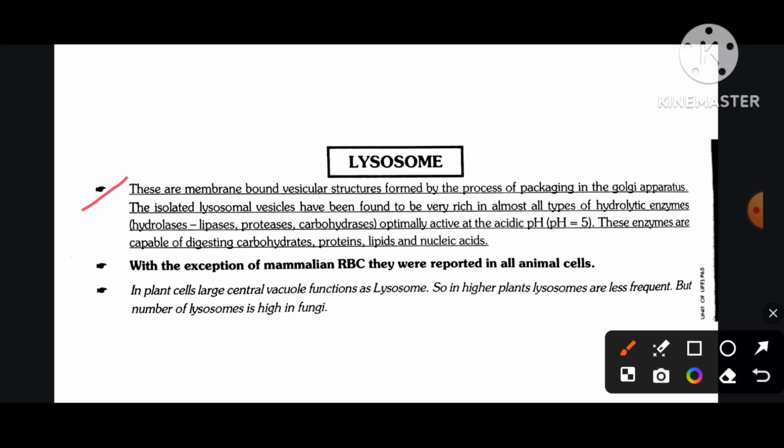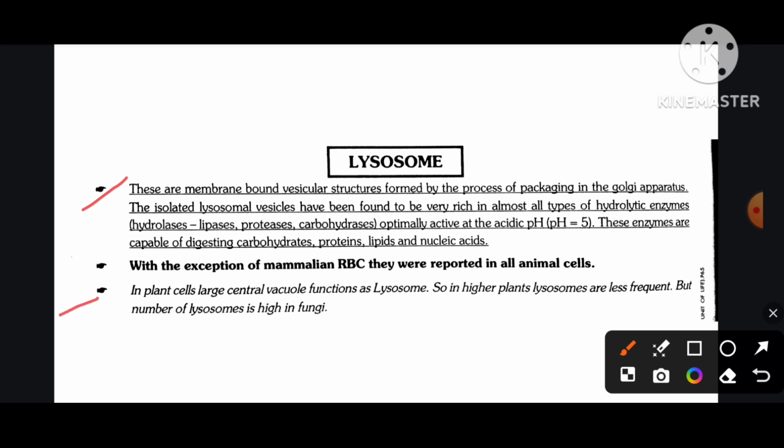Lysosomes are membrane-bound vesicular structures formed by the process of packaging in the Golgi apparatus. The isolated lysosomal vesicles have been found to be very rich in almost all types of hydrolytic enzymes: hydrolase, lipase, protease, carbohydrase, optimally active at acidic pH equal to 5. These enzymes are capable of digesting carbohydrates, proteins, lipids, and nucleic acids. With the exception of mammalian RBCs, they were reported in all animal cells.